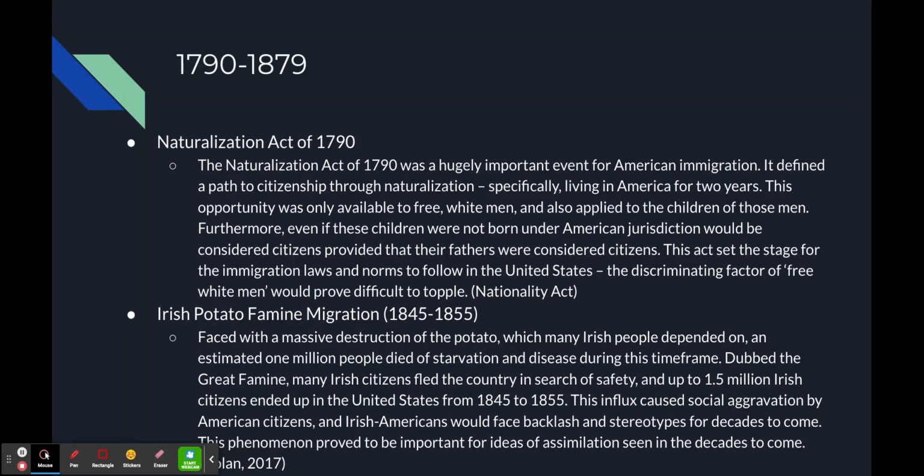The Naturalization Act was passed, and this act allowed for a path to citizenship but only to free white men and the children of those free white men.